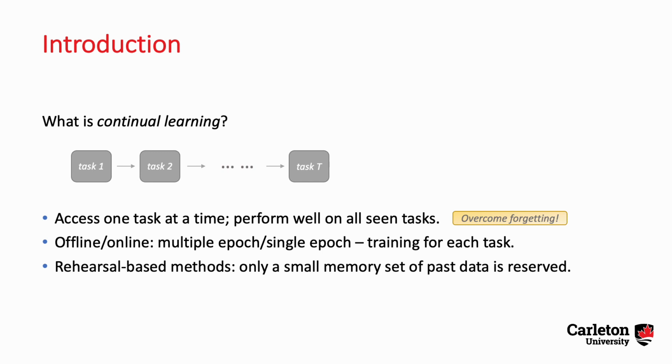For offline continual learning, the model can be trained on the dataset multiple times. For online continual learning, the model can only see data once. So for this paper, we focus on the online continual learning scenario. There is a kind of continual learning methods called rehearsal-based methods, where a small memory set of past data is reserved and can be revisited multiple times while learning the new tasks.